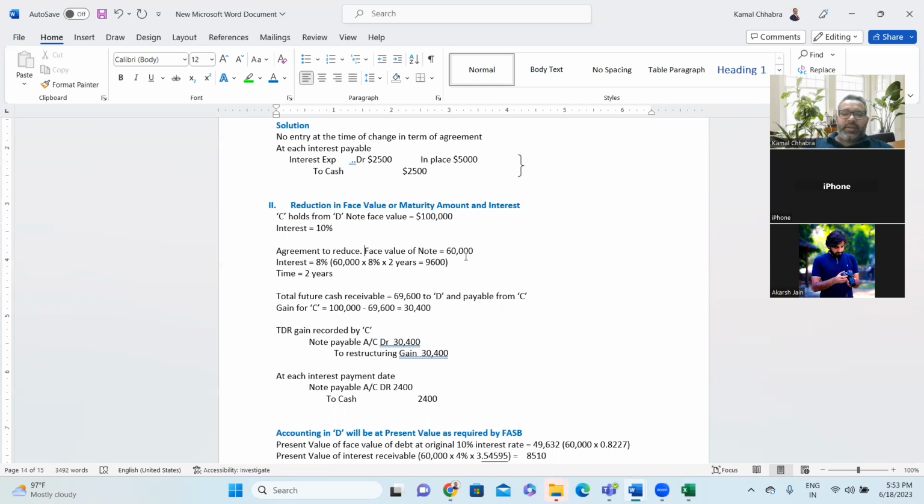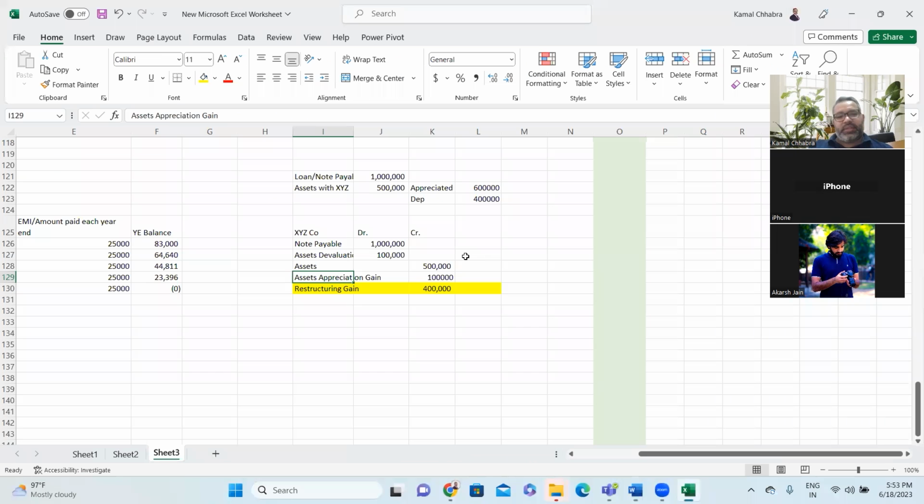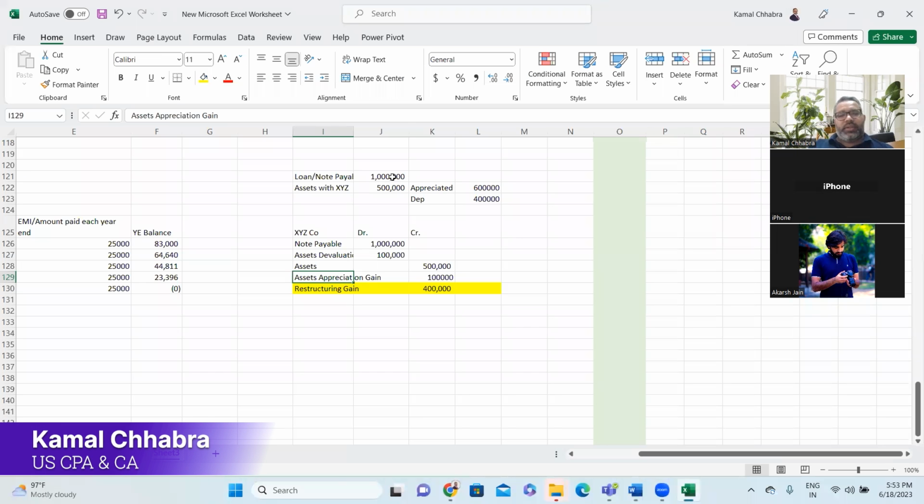So total debt restructuring gain recorded by C Limited is the note payable account debit to restructuring gain. So here what they are saying, let's say there is a loan, or you can say a note payable. Shall I add in the same example? Yes, sir. Note payable is $100,000 and interest is 10%.